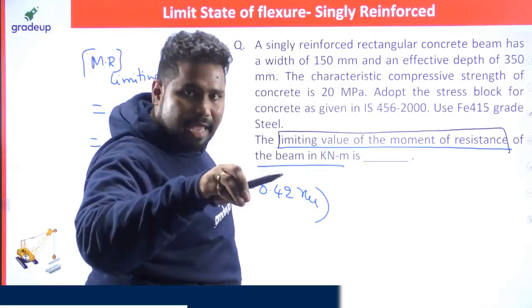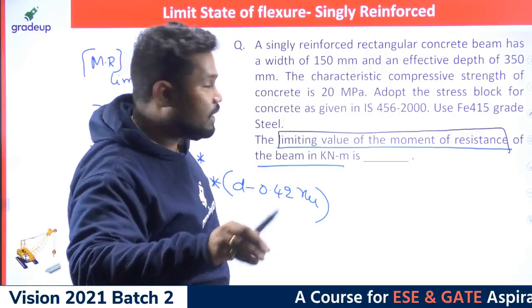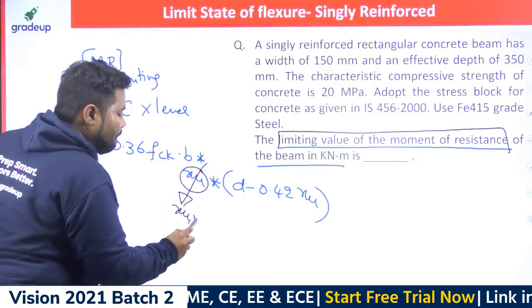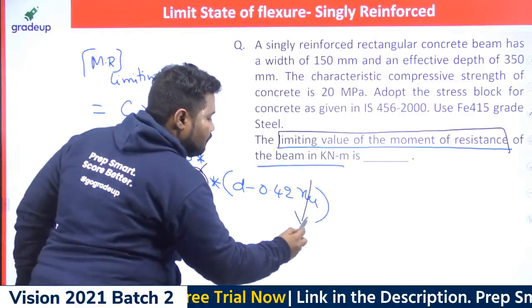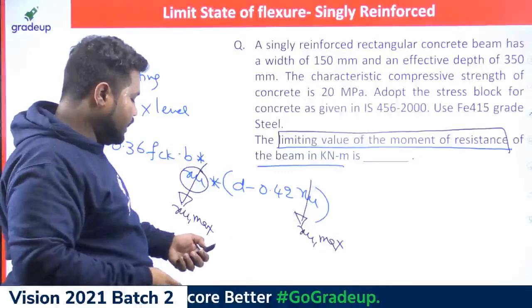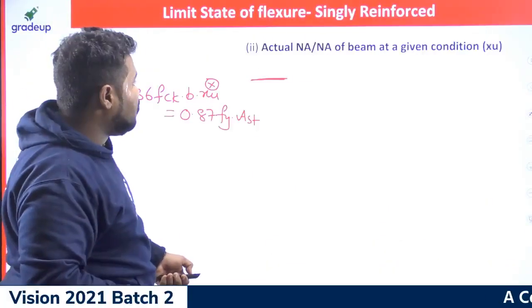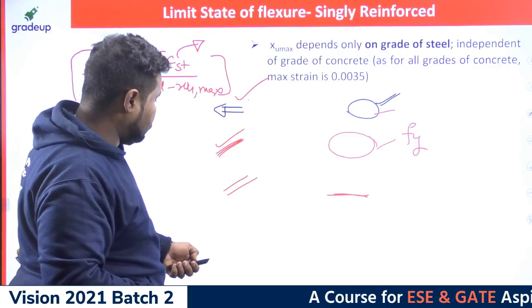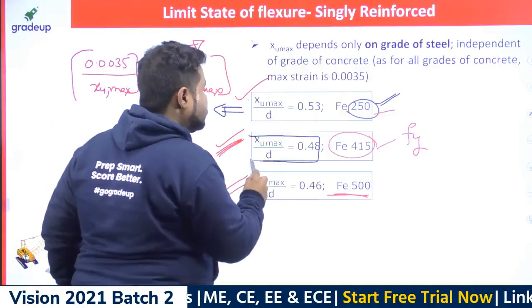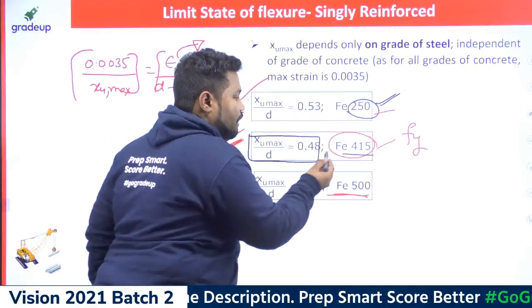In place of the xu value, the actual depth of neutral axis, you can take the critical depth of neutral axis. That means just replace this value of xu by xu max. Now you tell me, you have already gone through xu max for Fe 415. How much did you get for xu max by d? 0.48 times d for Fe 415 steel.